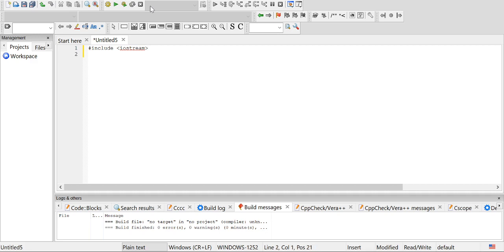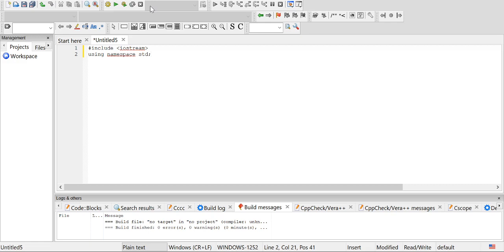Okay, so the next line is using namespace std. This is an instruction which tells the compiler that we are using the std namespace in this program. Std namespace means standard namespace, and what is a namespace? In C++ there are a number of namespaces.